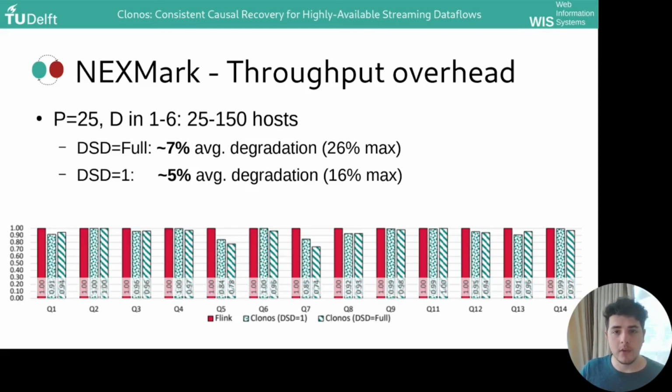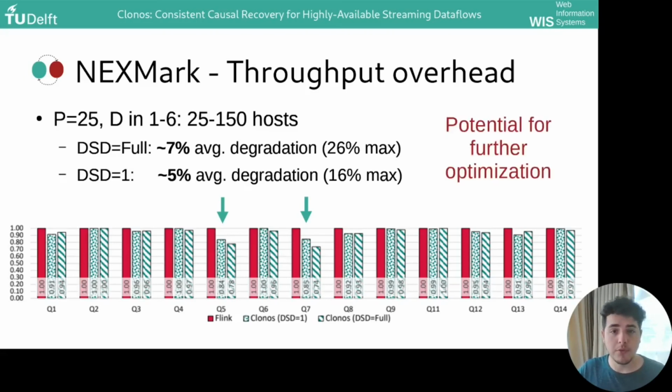The worst cases here are queries 5 and 7, where this goes up to 26 and 16% respectively, and that is because these are the deepest graphs where the overhead of determinant sharing was highest. All in all, we are happy with these results and believe that there is still room for further optimization.